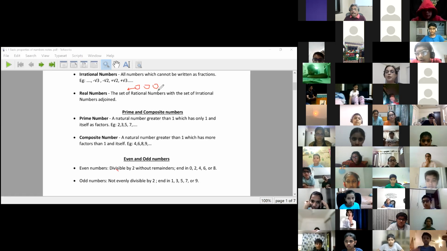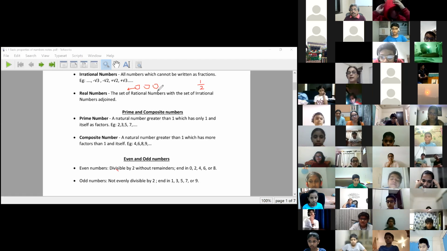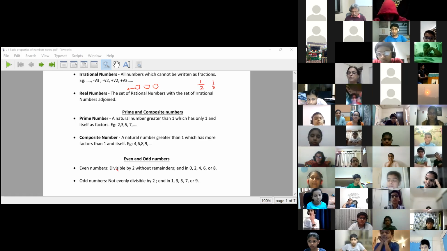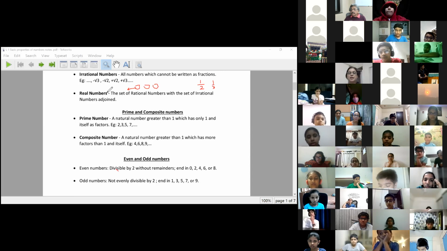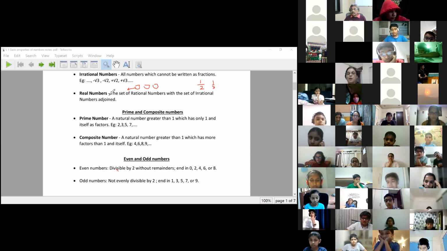I will not be able to say definitely, like suppose if I made 2 parts, what part of that I gave. I gave 1 part of it, or I gave half of it, or what? A little bit, maybe between half and 1/3, something. I will be able to roughly tell the value, but not the exact value. There are some numbers for which we are able to tell the value roughly. We will come to this a little later. But such numbers which cannot be perfectly expressed in n upon d format will be called irrational numbers.